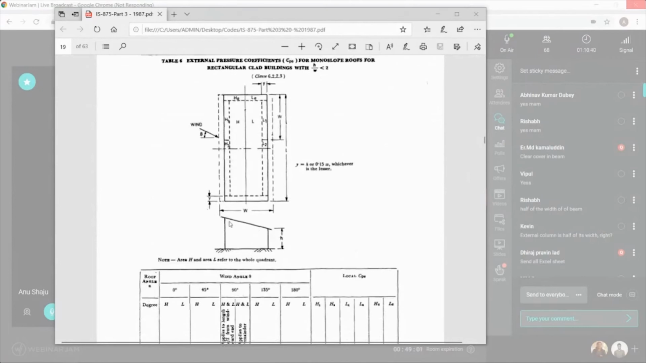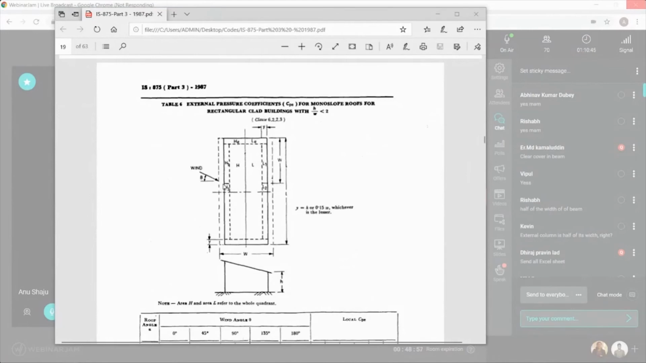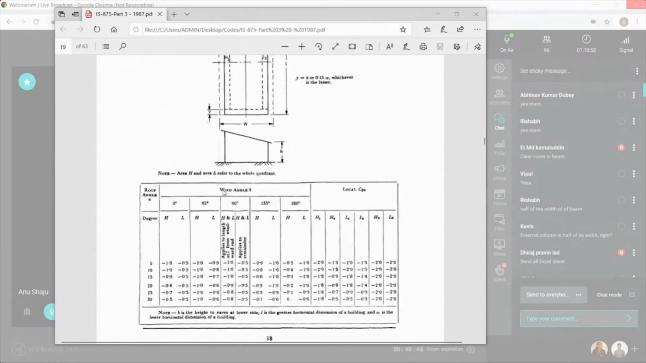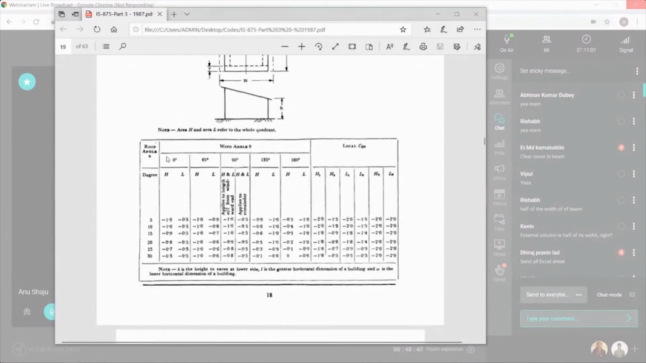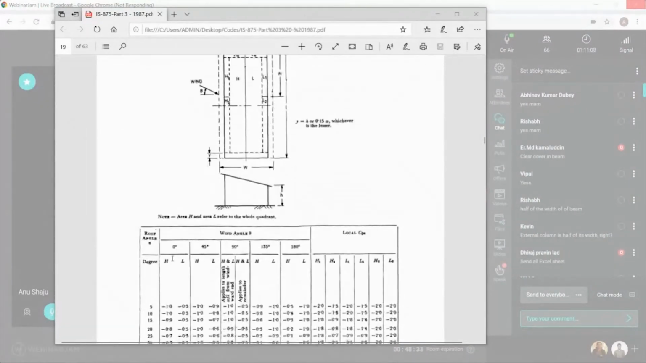Here you can see, in this case you will be applying only partial load at the center. This bay will be having load from only one side, and this column will have load from both the sides. That is how it is differentiated. For monoslope, for theta angle 0 degree, you can see 0 degree, 45 degree, 90 degree, 135. This in degree indicates the slope of the building.